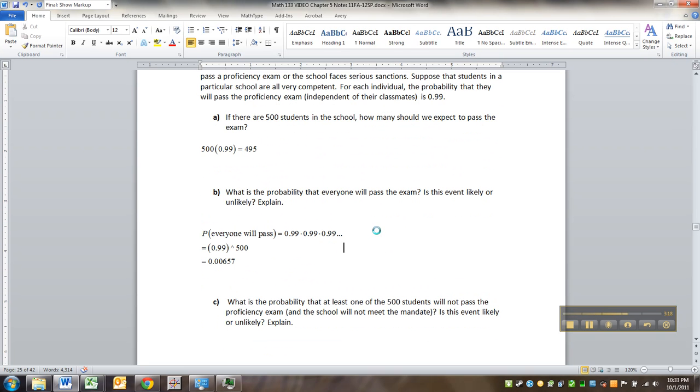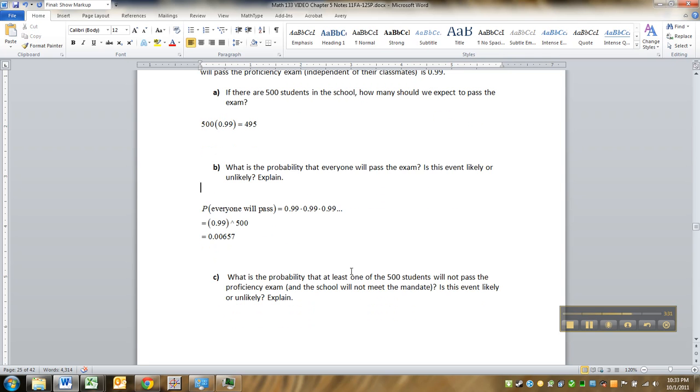Get it? But you have like a 99.4% chance that some kid's going to get left behind, even if your school has it so that every kid in your class is really, really smart and has a 99% chance of passing this test. All right, so what does that mean? Oh, by the way, it is very, very unlikely that all students will pass and no child will be left behind.